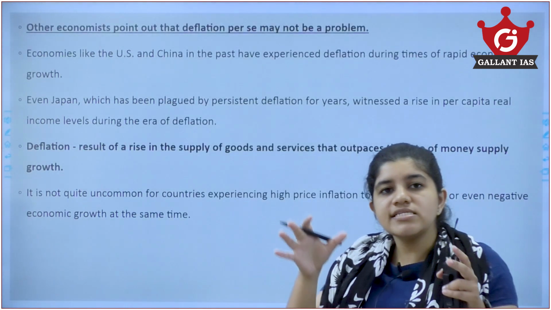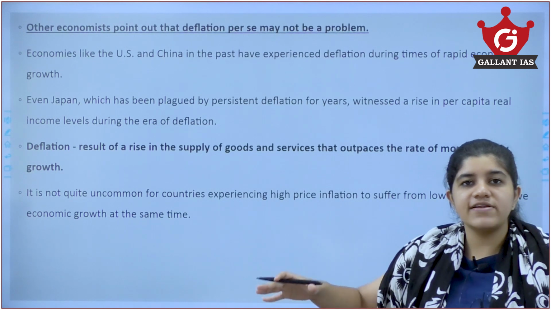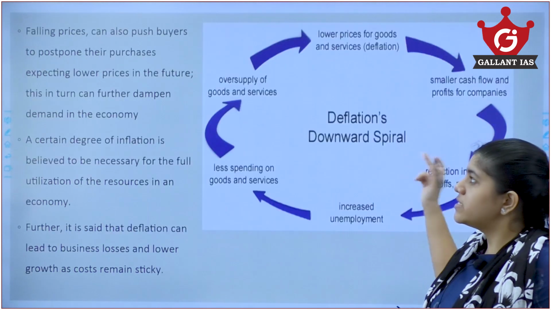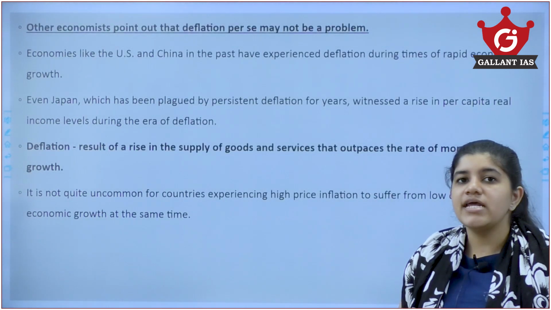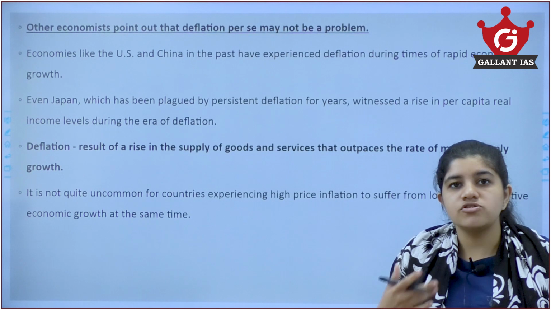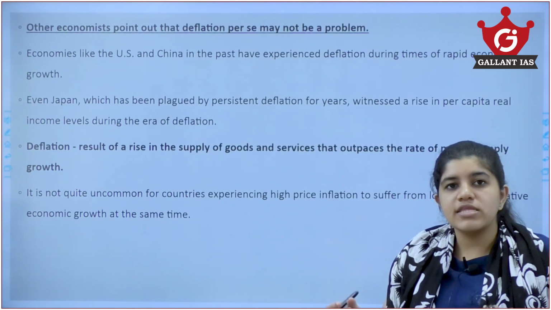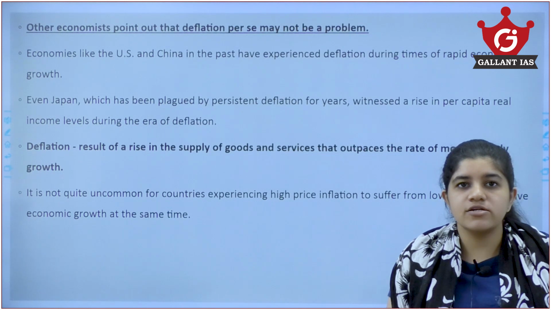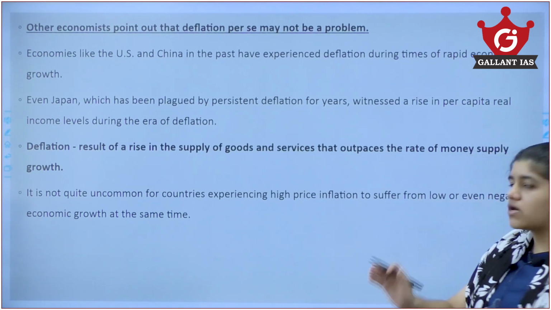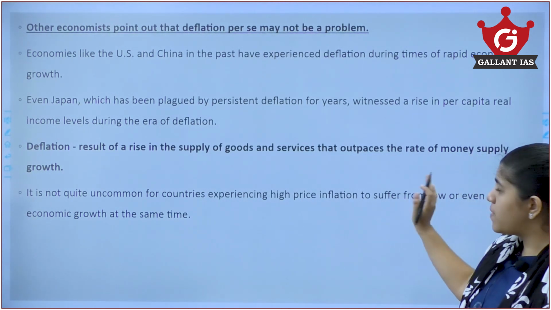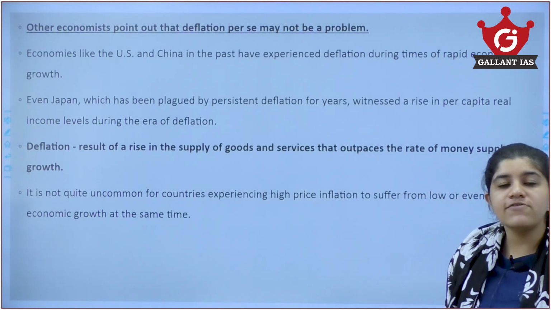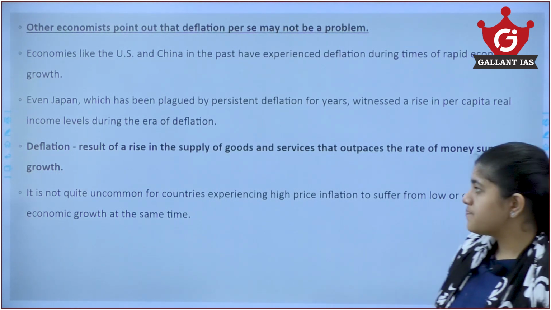Now, one set of economists believe that deflation, as I have told you, is going to affect economic growth and slow it down. But there is another category of economists stating that deflation might not necessarily stagnate economic growth. If we take countries like the US, China and Japan, even during their peak economic growth, they have at some point witnessed a kind of deflation. Deflation might even be caused by a rise in the supply of goods, where the supply of goods outpaces the rate of money supply. So the present deflation might even be caused because of that.